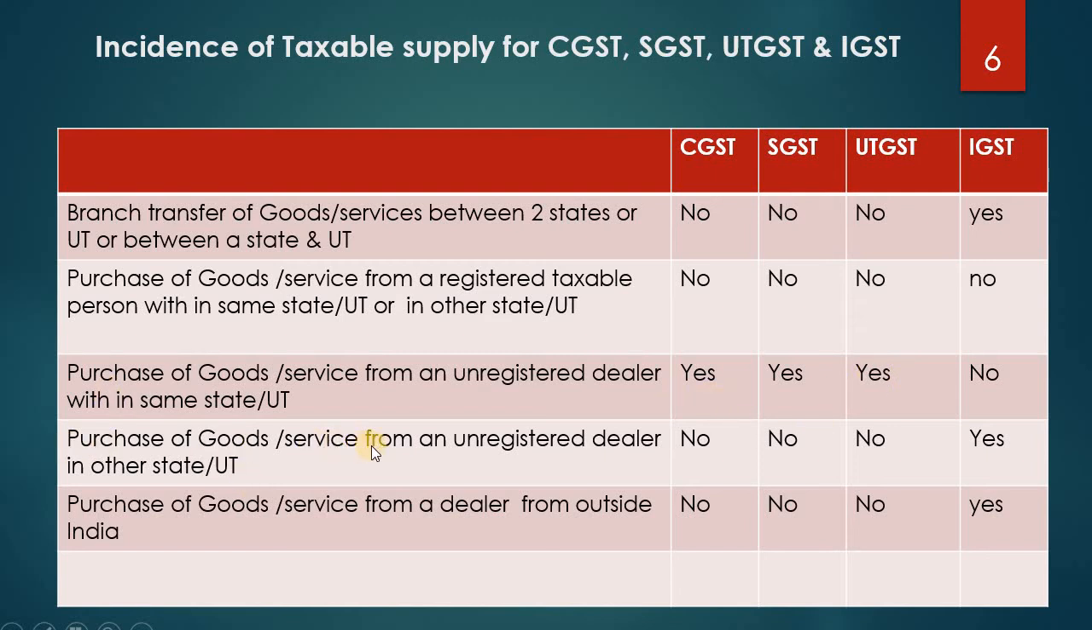Then purchase of goods and services from an unregistered dealer in another state or union territory, or between two states or two union territories. Again it becomes a supply, but here there is no CGST, SGST or UTGST; it becomes IGST since it is an interstate transaction. Last one, purchase of goods and services from a dealer outside India. Outside India means it becomes an import. It will be considered a supply, and IGST has to be paid.